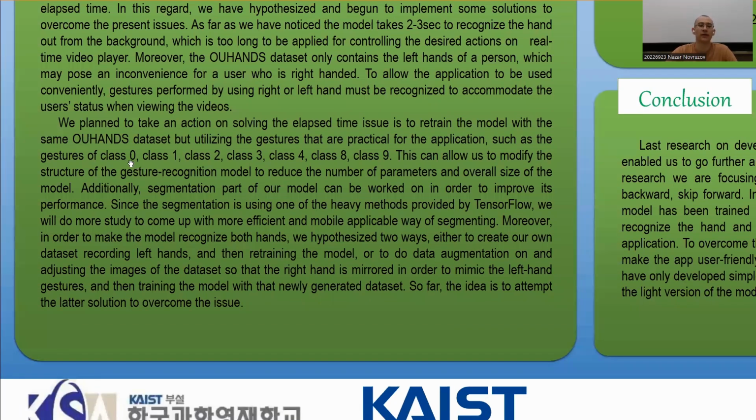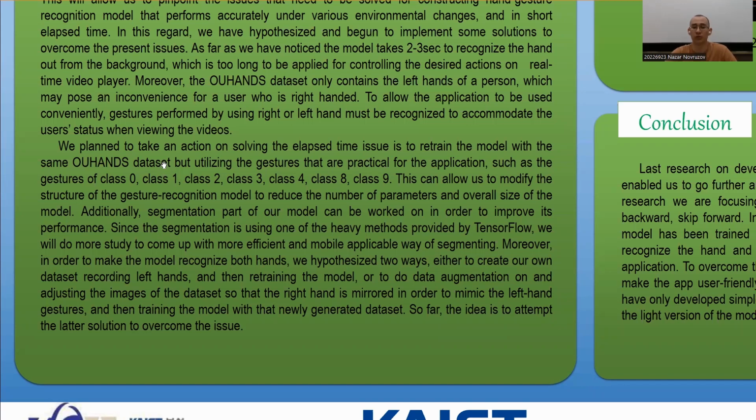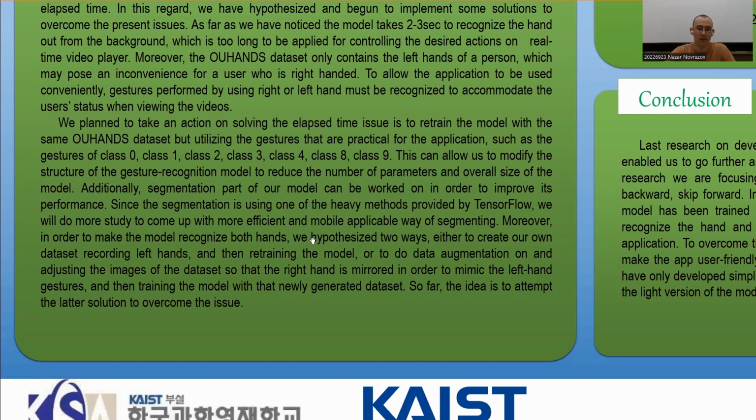We also plan to take action on solving the elapsed time issue by training the model with the same OHANS dataset, but utilizing fewer classes. We choose specifically classes that are applicable to real life, because the dataset contains some gestures that are really awkward to do in real time. That method allows us to modify the structure of the gesture recognition model to reduce the number of parameters, which of course reduces the overall size of the model. Additionally, we might change the segmentation part of the model in the end if that is the last option to do.